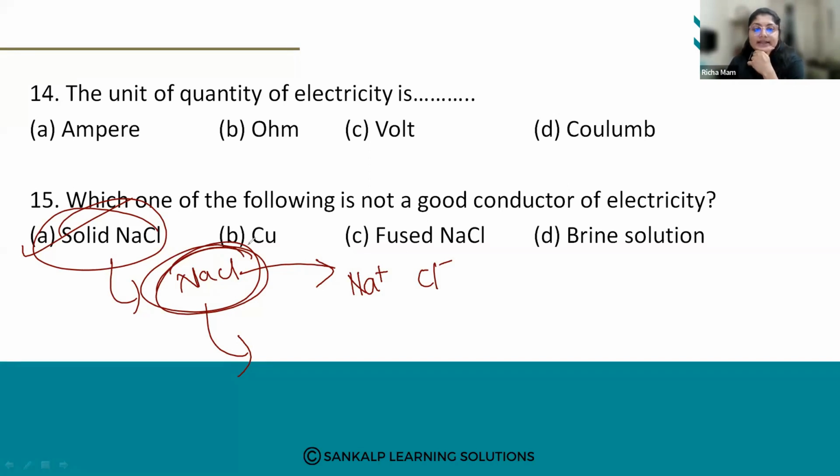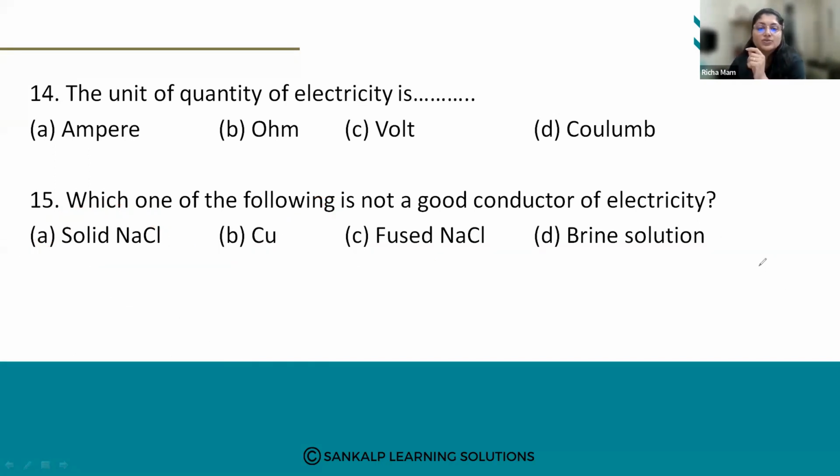Copper metal can conduct electricity, so it is a good conductor. You know that the wires used to supply electric current are made of copper, because copper is a good conductor of electricity, better than iron. It ensures the flow of electric current and can easily pass it, so it is a good conductor.